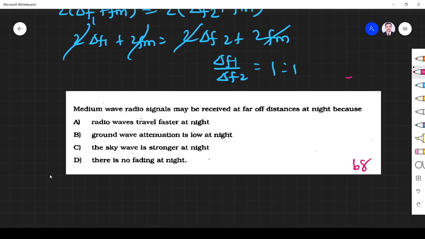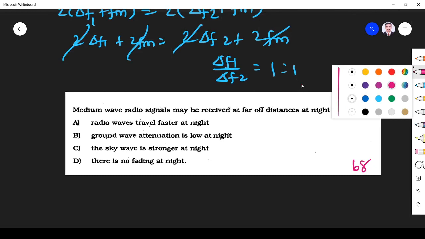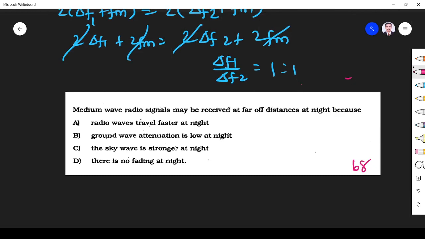Next question. Medium wave signals may be received at a distance at night. What is the reason? Ground wave attenuation, sky wave attenuation is less, or sky wave is stronger at night. What is the reason? During the daytime, the sky wave is absorbed by the D layer.